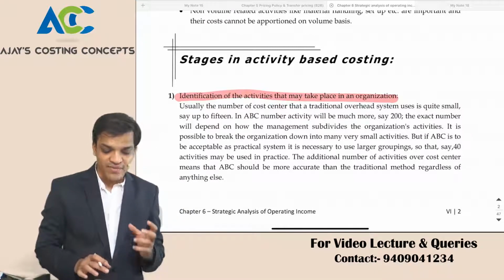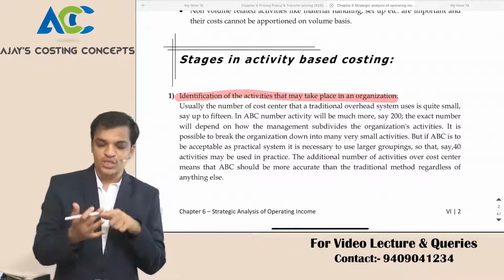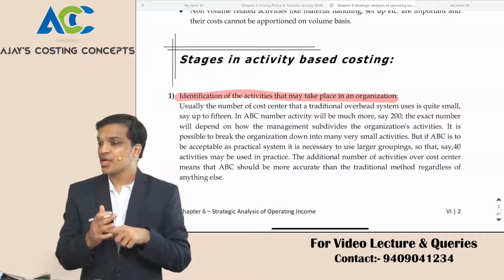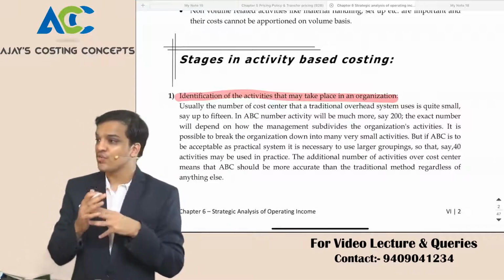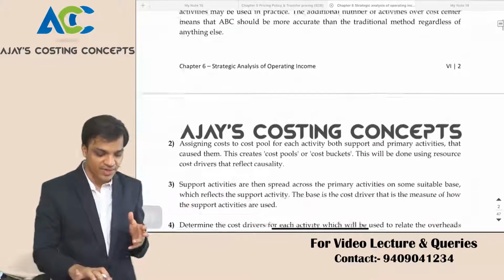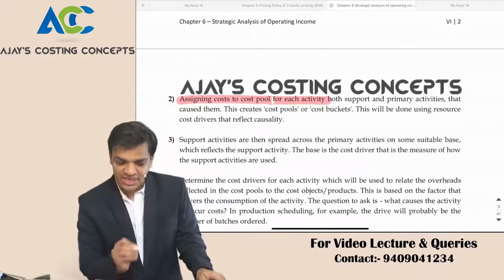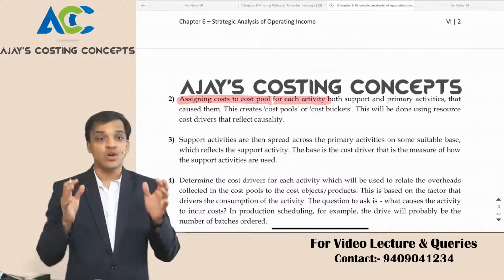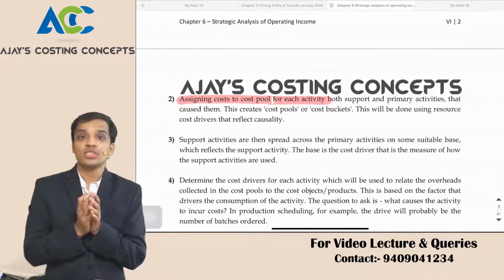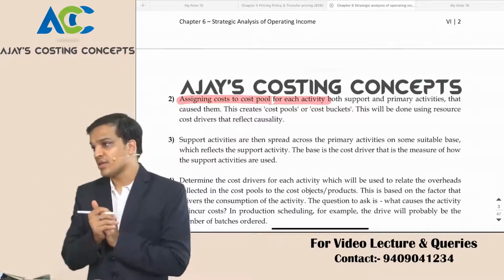First we identified why we are incurring this cost. Because of setup, right? Because of hours running, right? Because of workers. So first we identify what the activities are. Number 3 is assigning a cost to the cost pool of each activity. What is the cost pool? What are the costs incurred because of that activity, right?